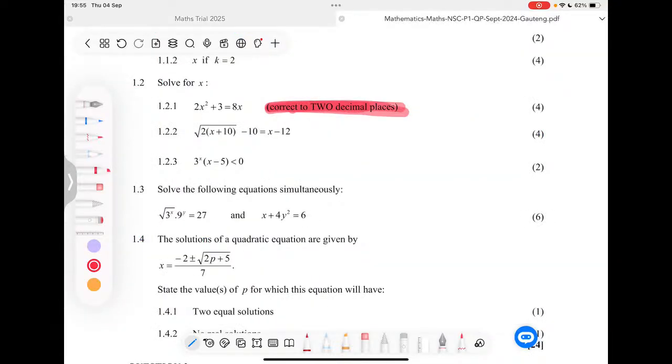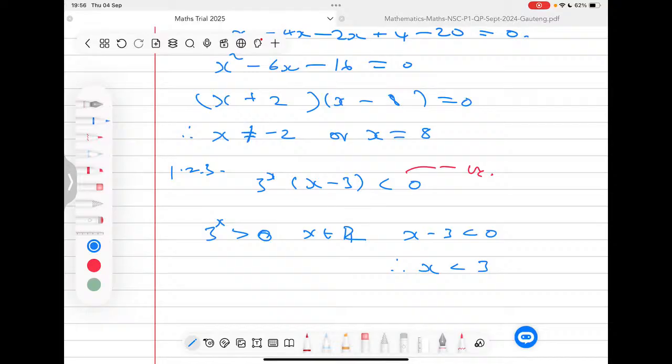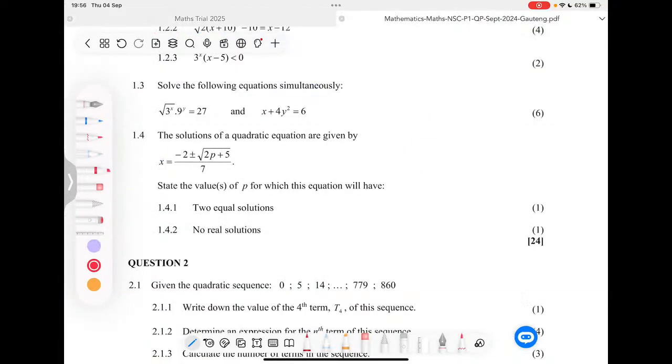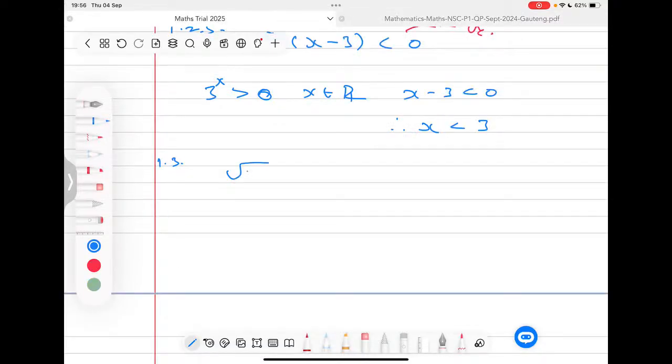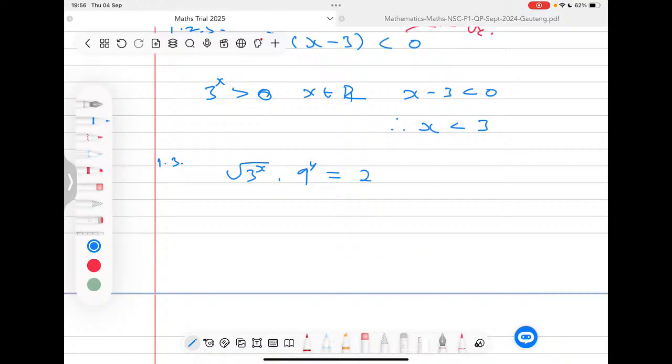Now we'll move to the next question, which is a simultaneous equation, because it says to us here, solve the following equations simultaneously. 1.3. Now here we are given 1.3, and the first equation there is root 3 to the power x, then we multiply this by 9 to the power y, and we are saying it's equal to 27.